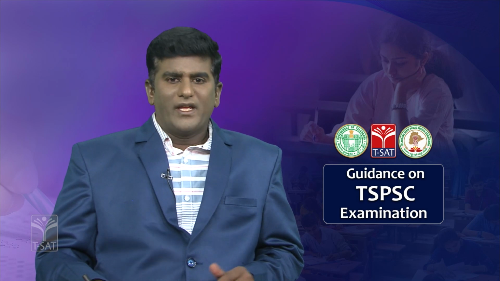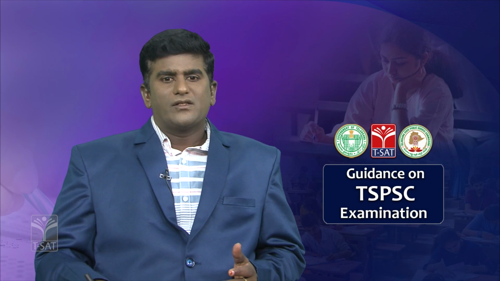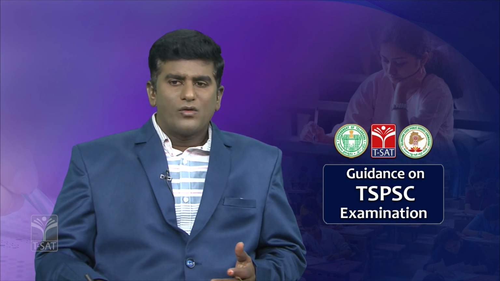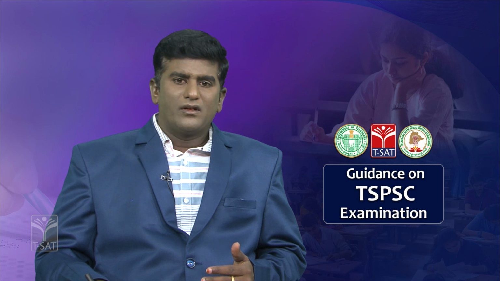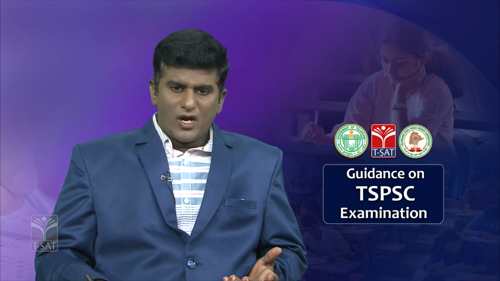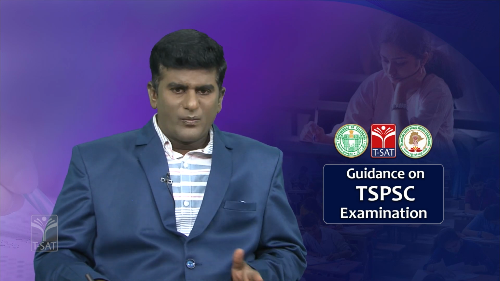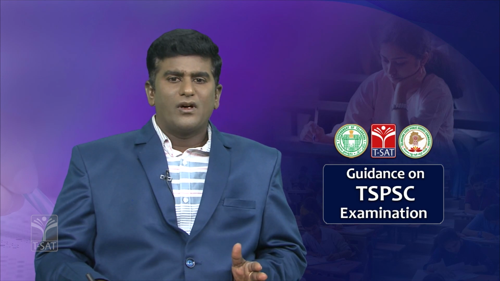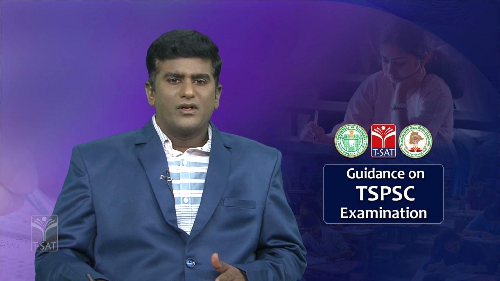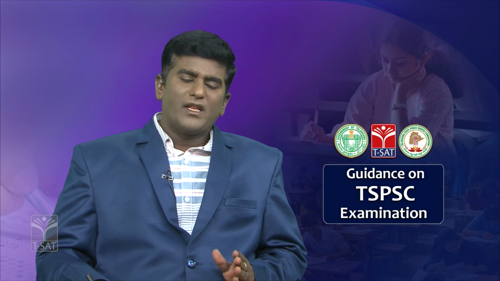Where water is flowing, especially in river areas, tributaries of the river or coastal areas, due to the effect of soil erosion, it is formed as deposits, river deposits or tributary deposits or coastal deposits. That is formed as alluvial soil. So, what are the factors?